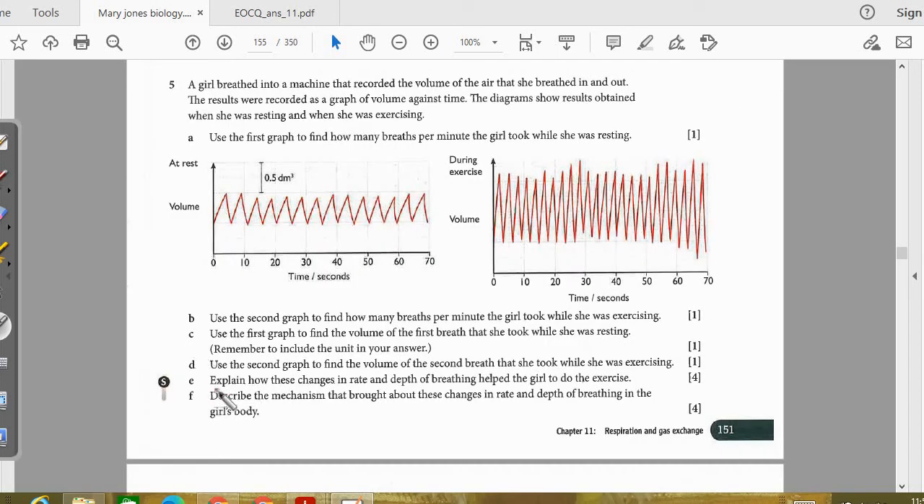Moving towards the E, explain how changes in rate and depth of breathing help the girl to do the exercise. So the answer for that, that is for the E, will be: explain how changes in rate and depth of breathing help the girl to do the exercise.